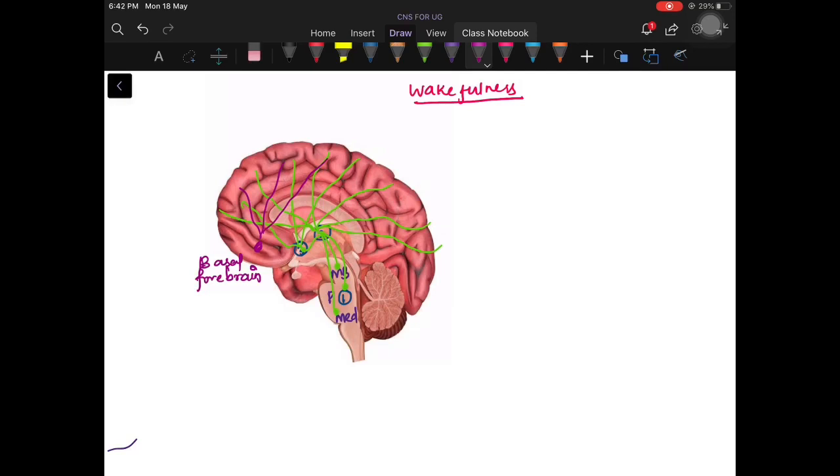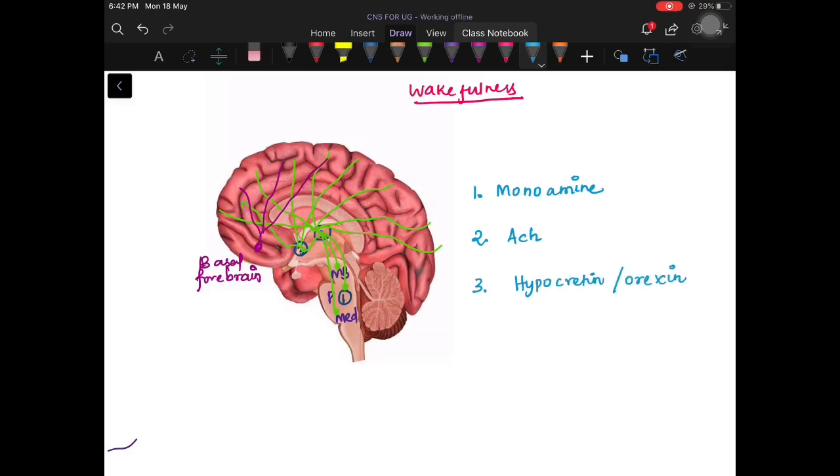What are the neurotransmitters actually involved in keeping the person awake? We have three major groups: monoamine neurotransmitters, acetylcholine, and hypocretin or orexin.